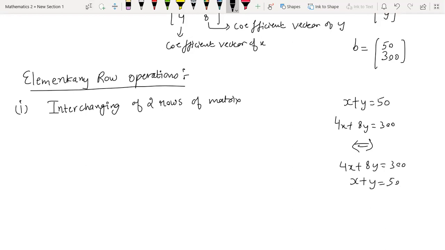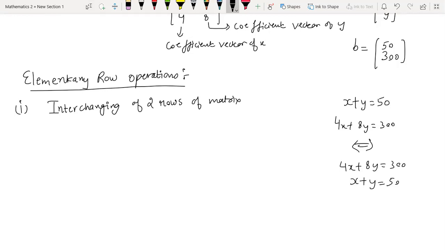Obviously, the right hand side also is going to change the order. So it does not matter whichever equation you called your first equation, second equation, or third equation. The order of the equations does not matter at all, right? Ultimately, the system is going to have the same solution.